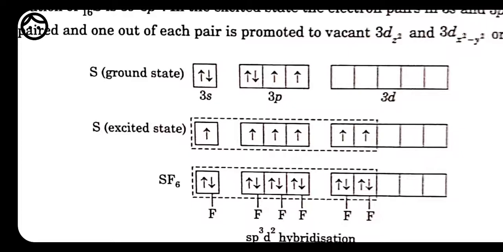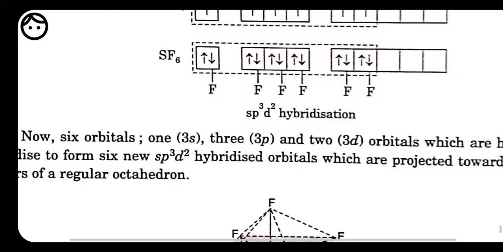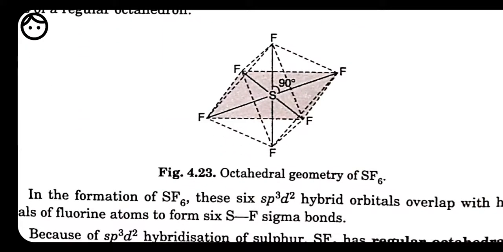Because here we are having 6 half-filled orbitals, it needs 6 fluorine to make it complete. That's why the example of this one is SF6, the hybridization of this one will be sp3d2 hybridization, and the structure of this one is octahedral. See, this is the structure, this is the geometry, it is an octahedral structure.